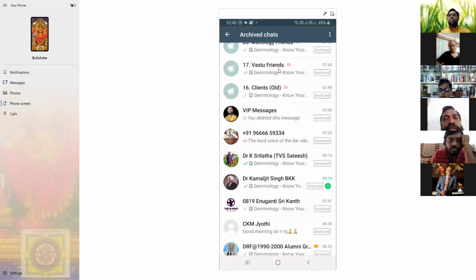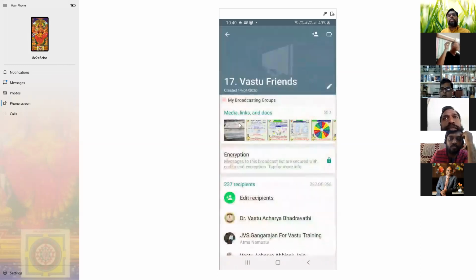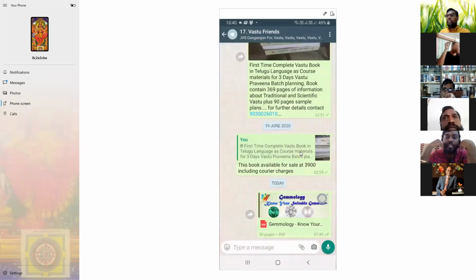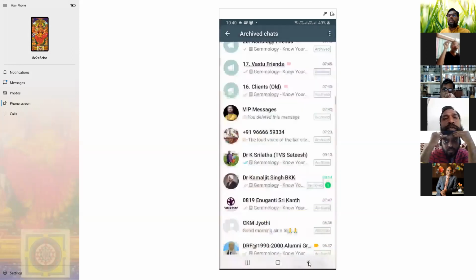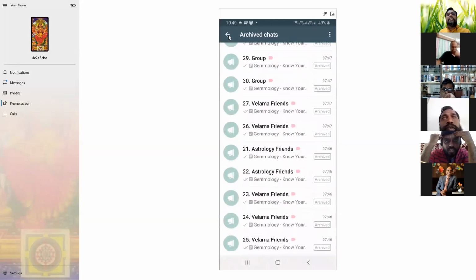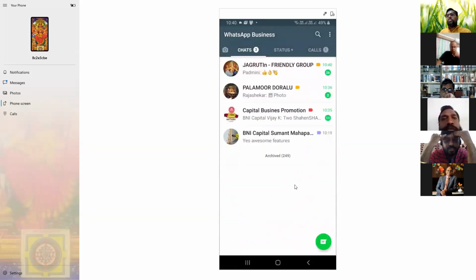Then Vastu friends, Vastu consultants already in my group. I put a separate color, and when I click, only the Vastu consultants show. How many people? 237 people are there, Vastu consultants across India. Right. So in other words, the resellers and the business partners sort of thing we can do. Yes, and we can categorize them, and accordingly share the relevant information to those categories. Exactly, that goes as a personalized message.